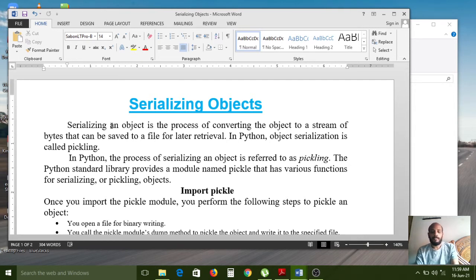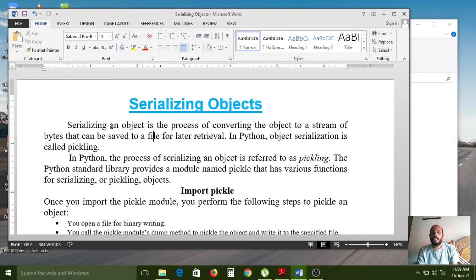Later retrieval means, for example, now I want to save some data into a file. The file has been saved successfully in some location, either the desktop, the D drive, the C drive or some other memory location. After a few days are over, I need that file.